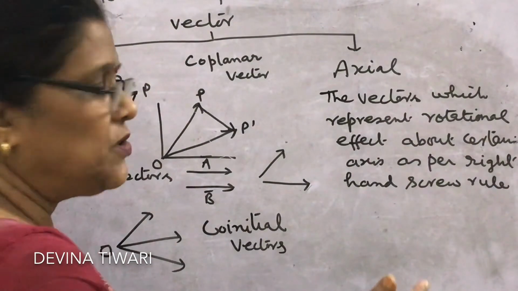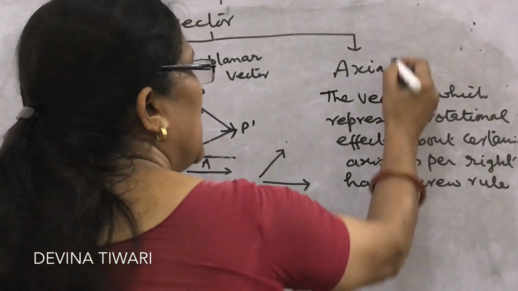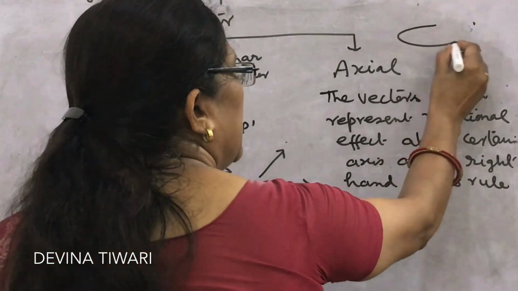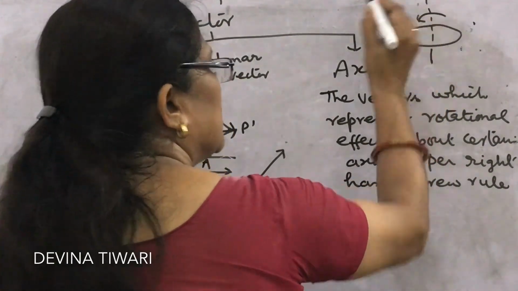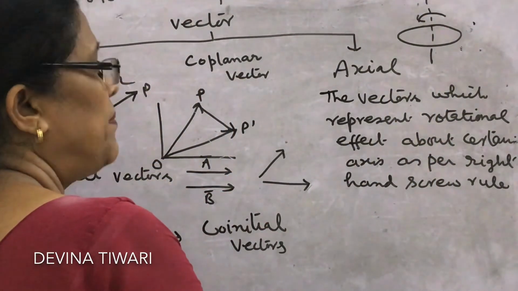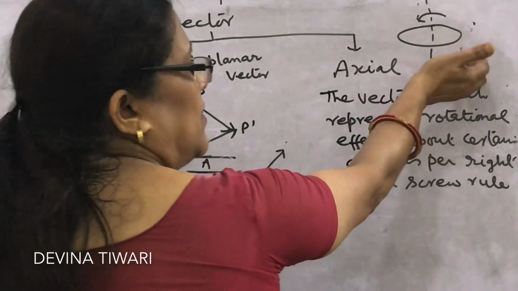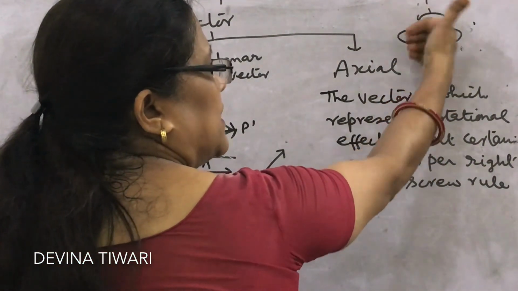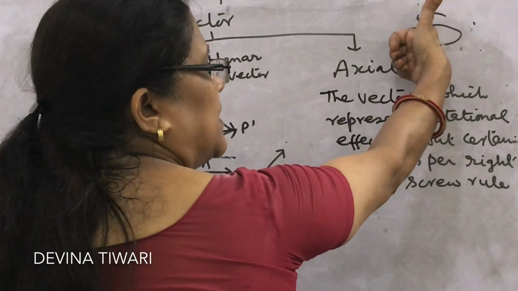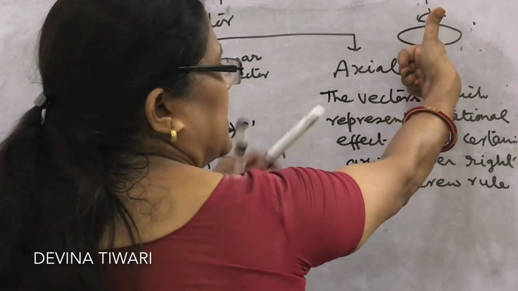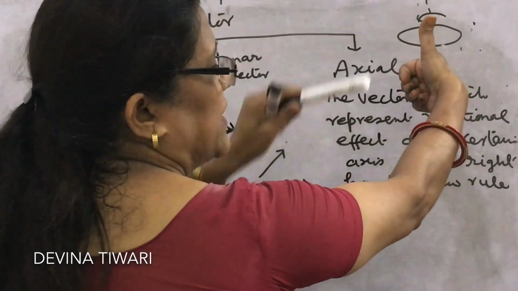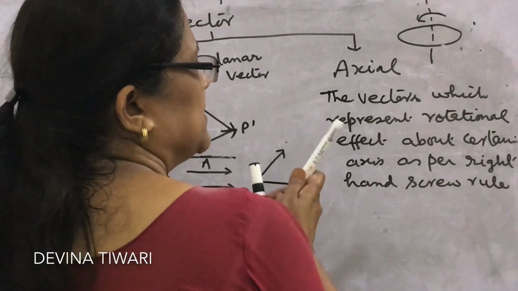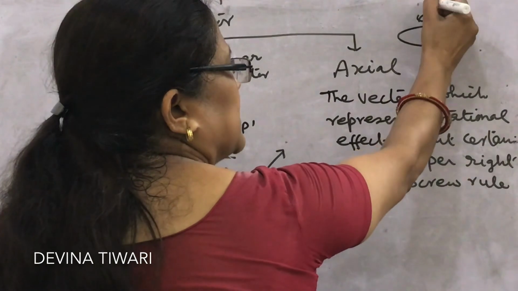How do they show the rotational effect? Suppose an object is rotating about a certain axis in this way. Apply the right hand thumb rule. Look, the curling of the fingers gives the direction of rotation, then the thumb gives the axial vector's direction.